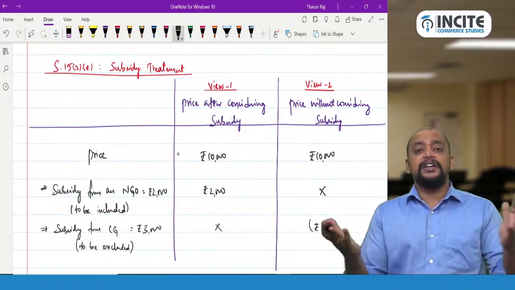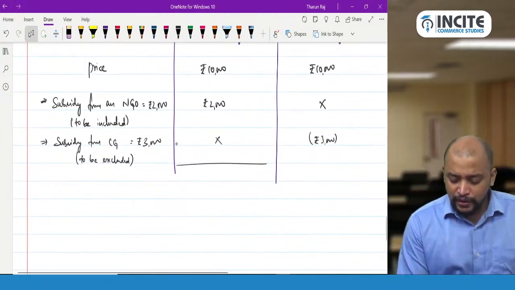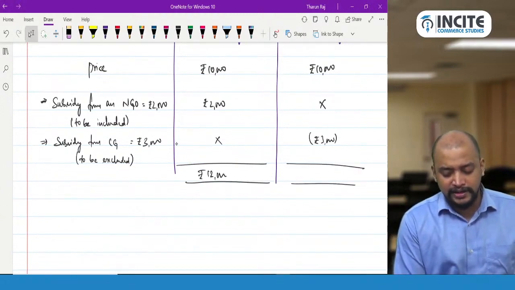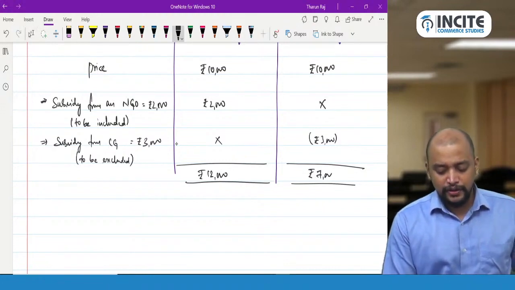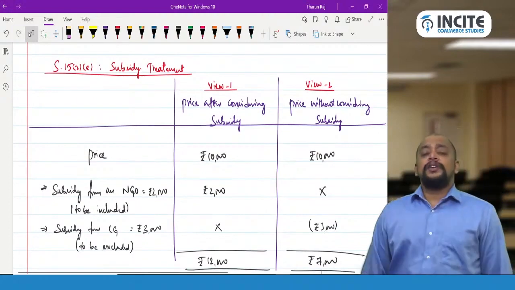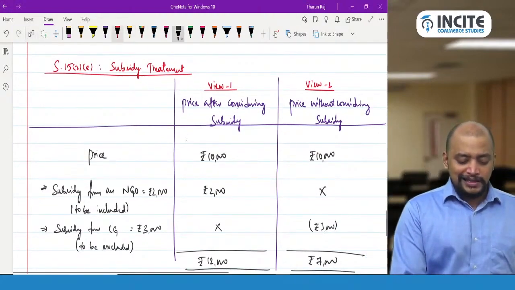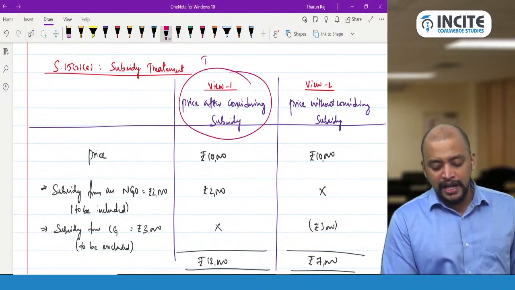Like that we will have a different treatment when you take the assumption. So now in this case the value will be 12,000, whereas in this case the value will be 7,000. Okay, why this difference arises is mainly because of this assumption. And now when the question is silent, which should be taken? ICAI has taken in many questions this view only.